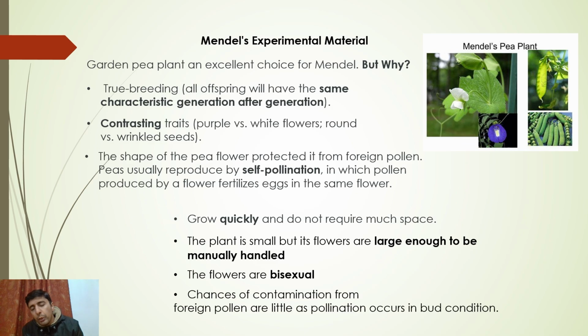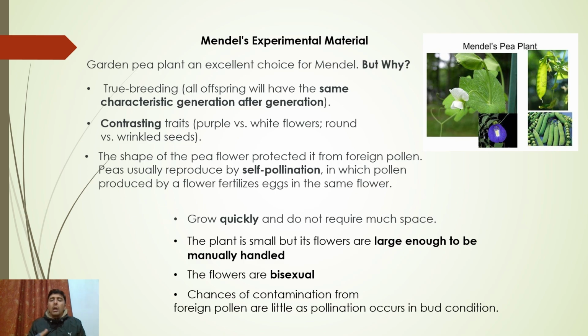Moving on, point number 4, it grew quickly. See, Mendel couldn't have done genetic experiments with an elephant, which needs so much food and so much space. The pea plant grew quickly and required very little space. In fact, if I'm not mistaken, Mendel grew these pea plants in the small backyard garden of his monastery. The plant is small, yes, but the flowers are large enough to be handled by us. Why do we need to handle the flowers? Sometimes we need to remove the anthers, sometimes the pistils, so they must be large enough so you could work with them easily.